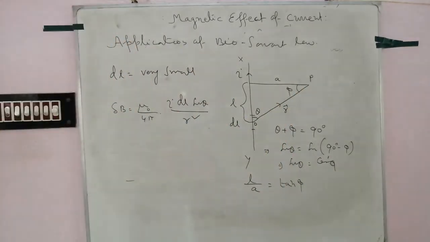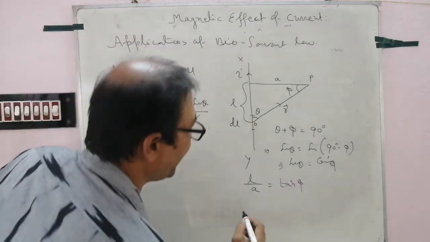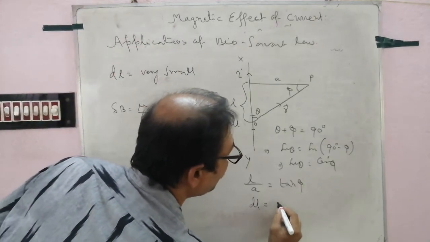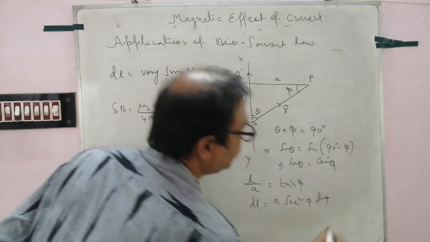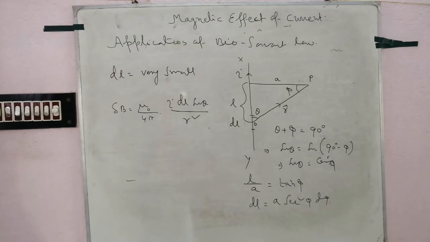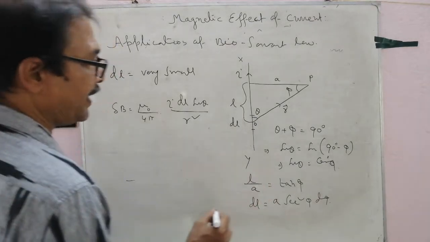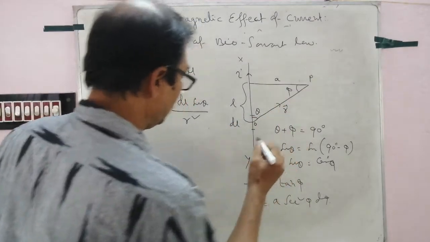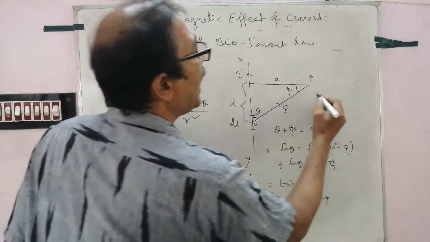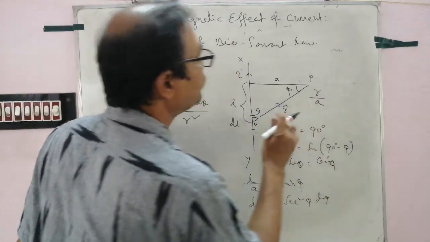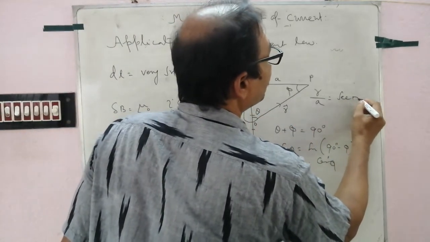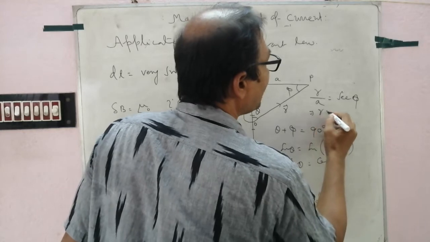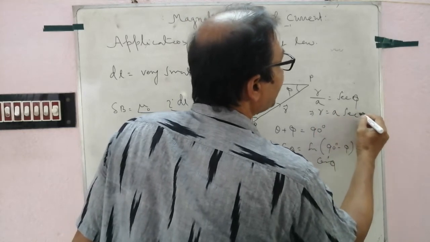If we differentiate, dl equal to A sec square phi d phi, the derivative of tan phi. Clear? And another, follow, from here r by A equal to sec phi, that is r equal to A sec phi.